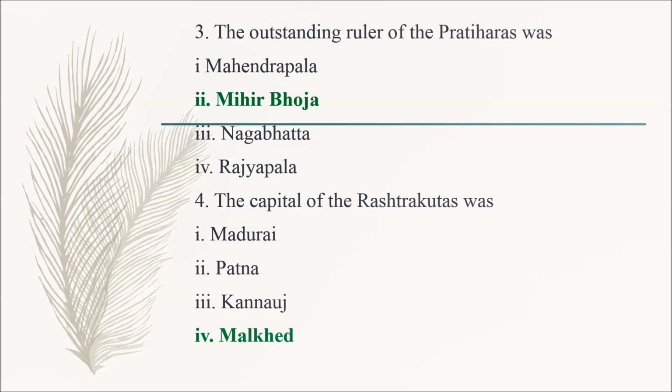Question number 3. The outstanding ruler of the Pratikaras was option 1 Mahendra Bala, option 2 Mihir Bhoja, option 3 Nagabhatta, option 4 Rajabala. So the correct answer is option 2 Mihir Bhoja. Question number 4. The capital of the Rashtrakutas was option 1 Madurai, option 2 Patna, option 3 Kannauj, option 4 Malkhed. So the correct answer is option 4 Malkhed.